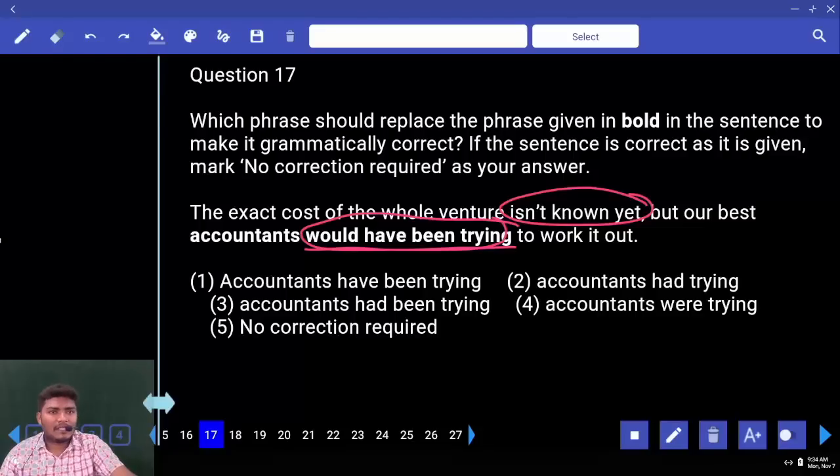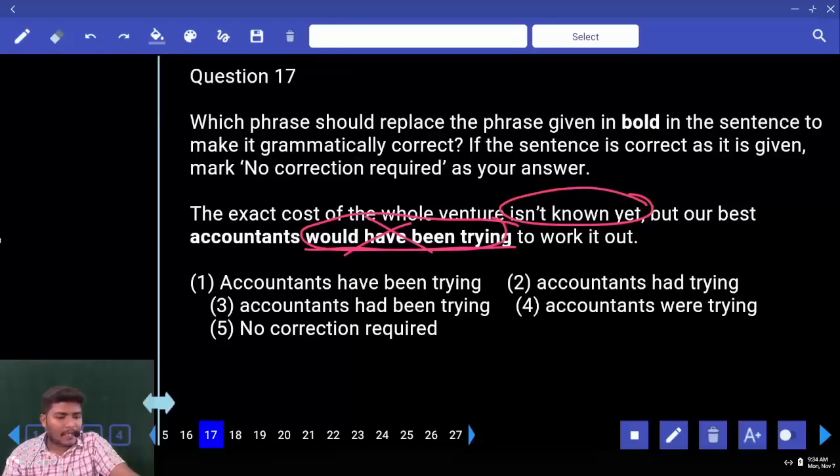If clauses. Model number 3. This is not the if clauses rule. First of all, remove that. We use this structure only in if clauses. Eliminate. Now look at the next one. Our best accountants have been trying. Okay. Our best accountants had trying, cannot be used directly. Had plus V4, had been trying, okay. Accountants were trying as well, okay.